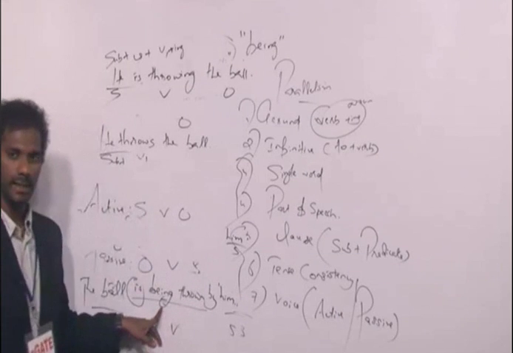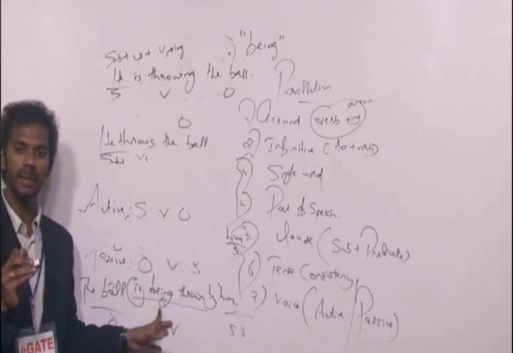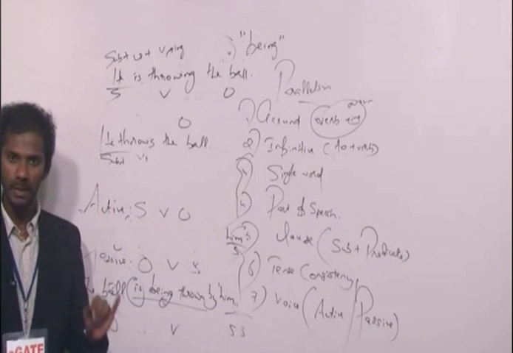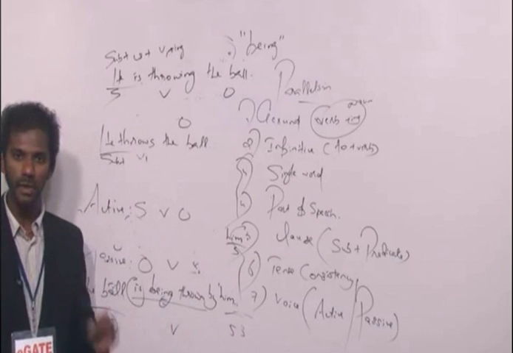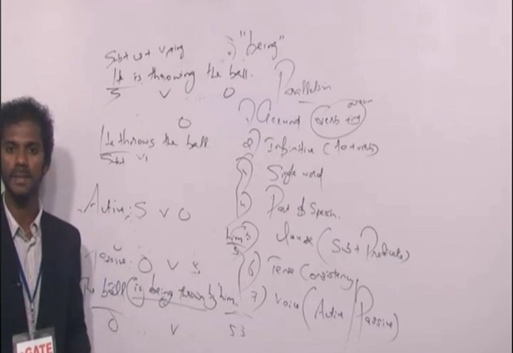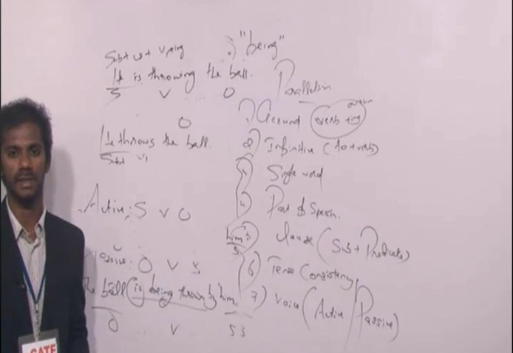And ing is there. As I told you, ing will not come in simple present tense, because the rule is subject plus V1. So it is not simple present. It is not present perfect. It is not present perfect continuous. So only one category is left. What is that? Present continuous.